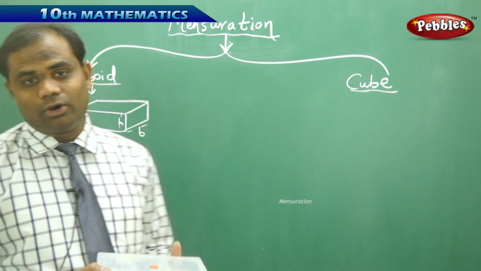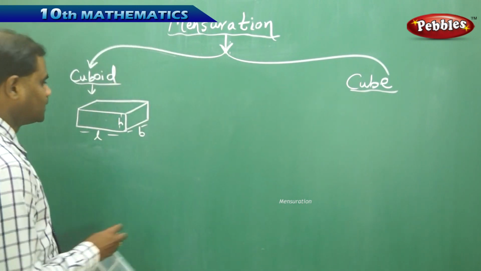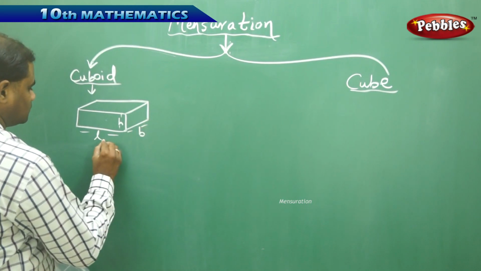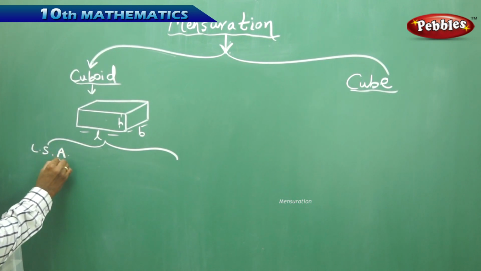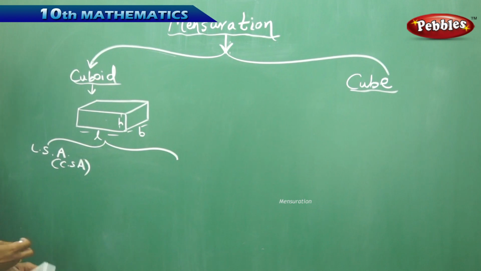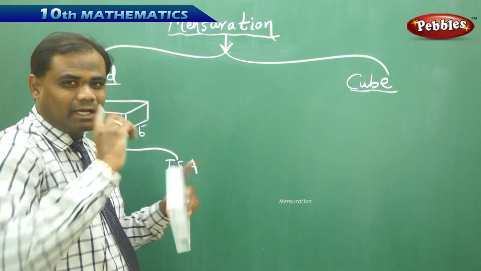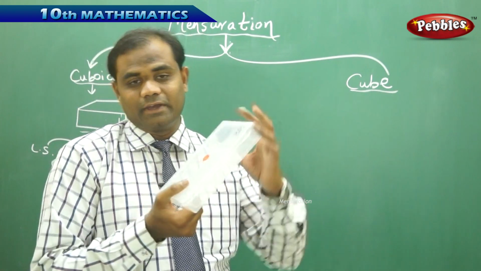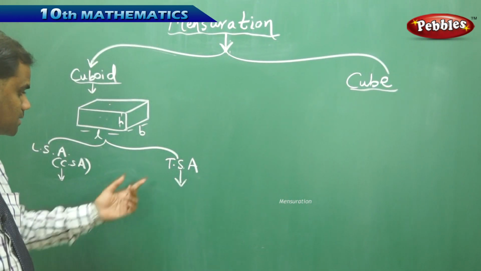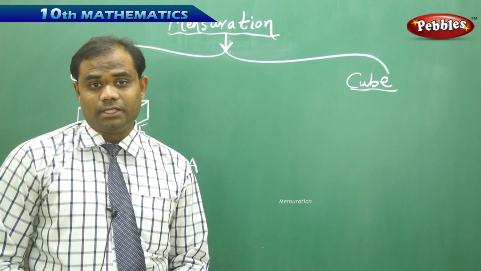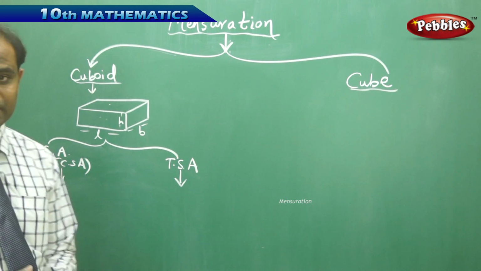Now in case of this cuboid, I identify 2 types of areas which I am going to discuss here. One is the lateral surface area, which is also called the curved surface area in case of curved objects, and the other is the total surface area, which is the total of the entire area of the box taken in any face. What is the lateral surface area and how is it different from the total surface area is the biggest question here.